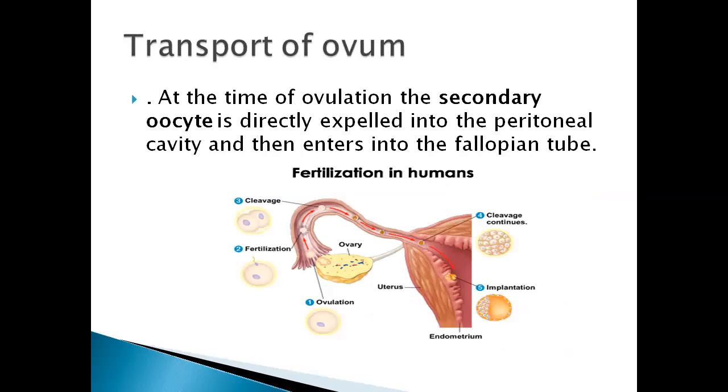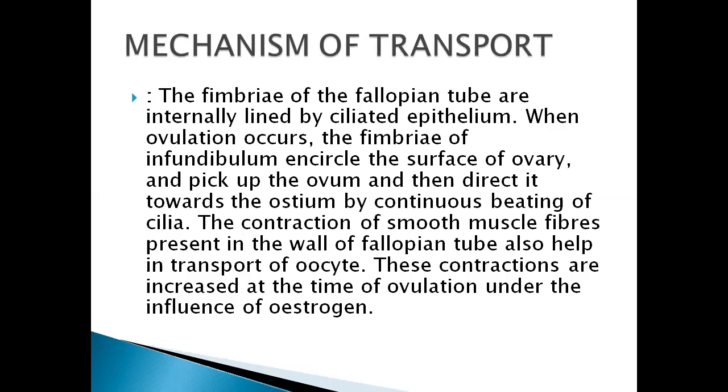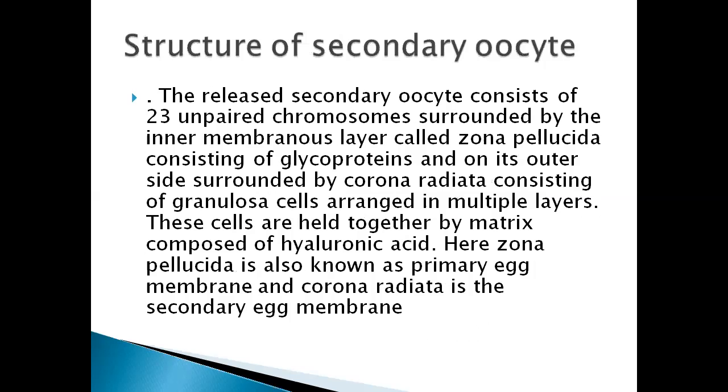Transport of ovum: at the time of ovulation, the secondary oocyte is directly expelled into the peritoneal cavity and then enters the fallopian tube. The mechanism of transport: the fimbriae of the fallopian tube are internally lined by ciliated epithelium. When ovulation occurs, the fimbriae of the infundibulum encircle the surface of the ovary and pick up the ovum and then direct it towards the ostium by continuous beating of cilia. The contraction of smooth muscle fibers present in the wall of the fallopian tube also helps in transport of the oocyte. These contractions are increased at the time of ovulation under the influence of estrogen.